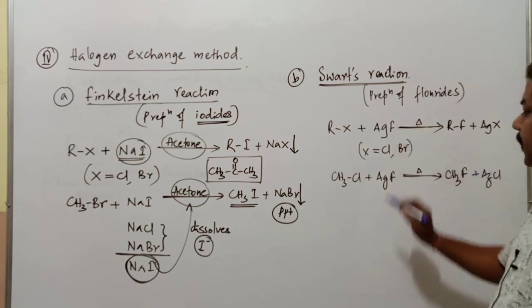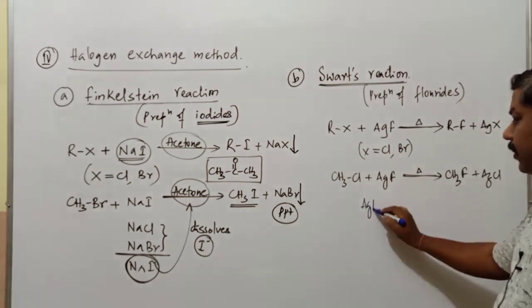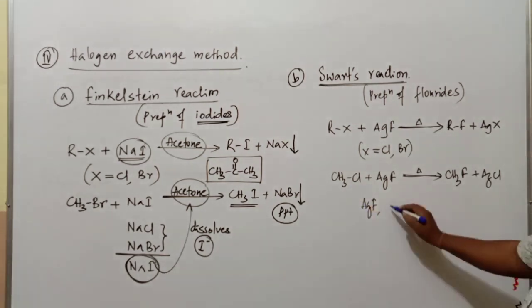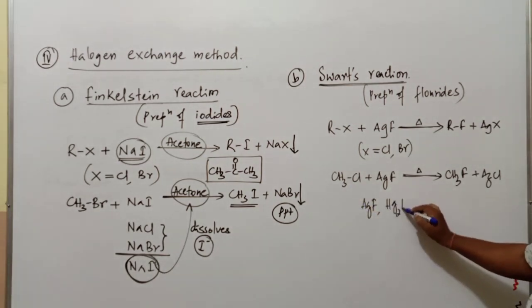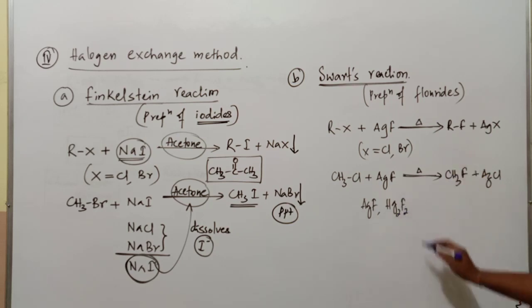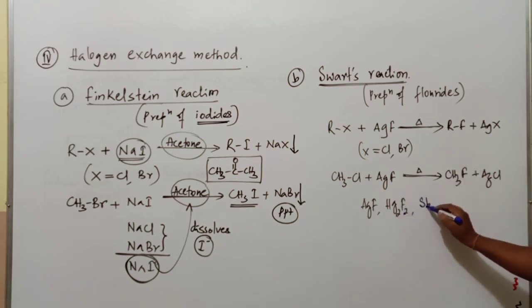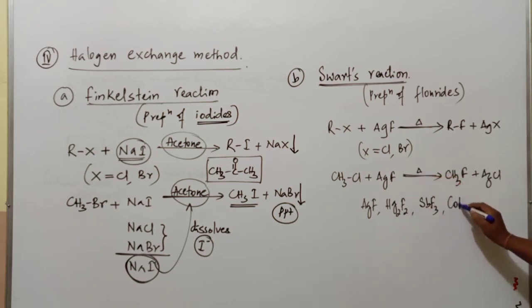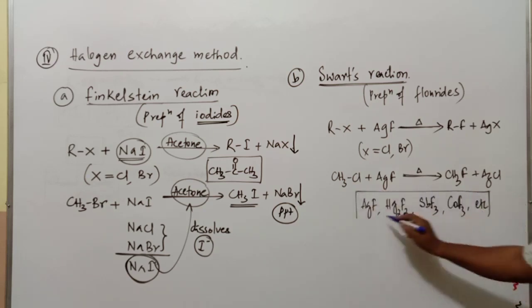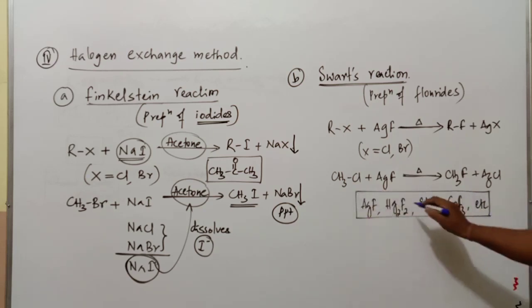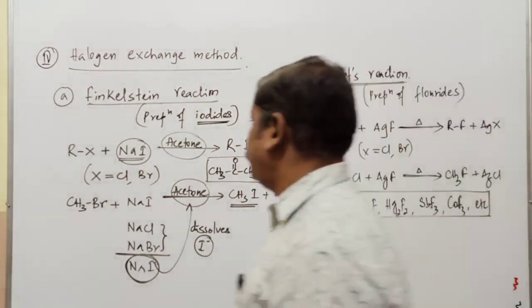In addition to this AgF, silver fluoride, other types of fluorides can also be used in this reaction: mercurous fluoride Hg2F2, next SbF3, that is antimony trifluoride, and next CoF3. All these metallic fluorides can be used in the preparation of alkyl fluorides based on the Schwarz reaction.